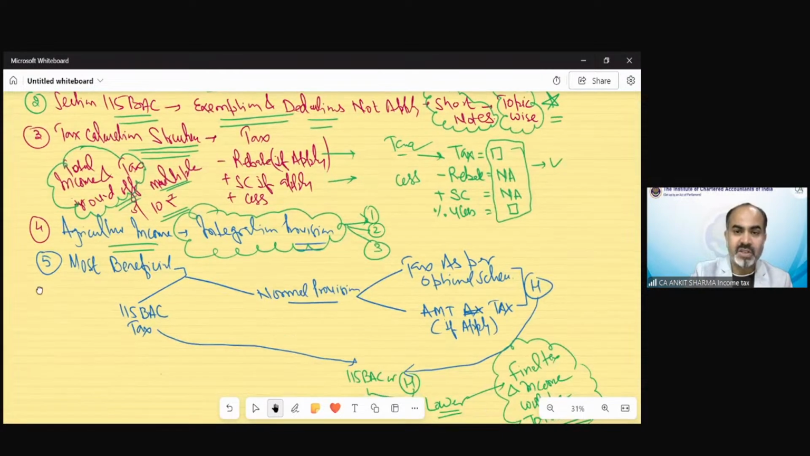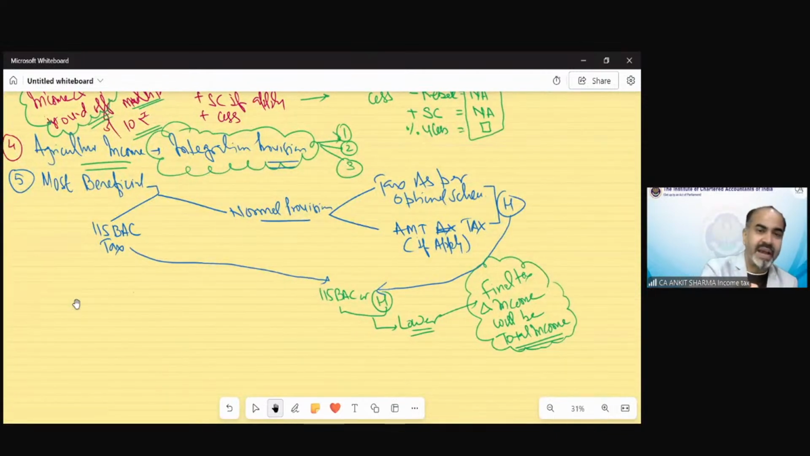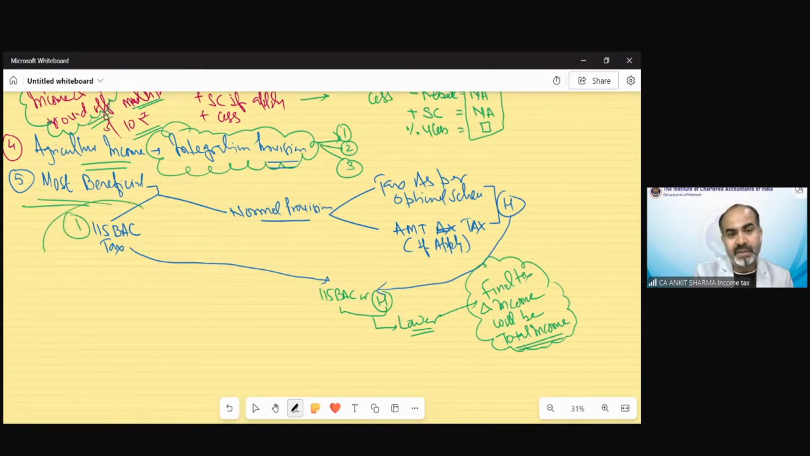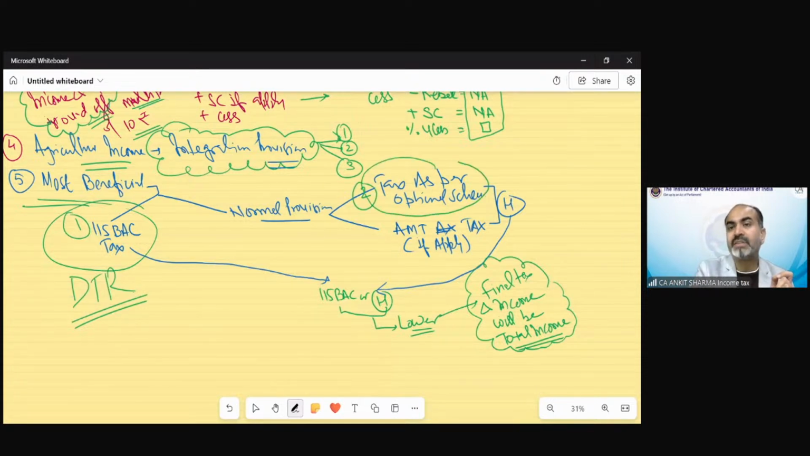Then if the question says that you have to calculate tax which should be most beneficial for an assessee, then we have to calculate tax first of all as per section 115BAC under the default tax regime, as per the provision which has been given in the question. Then we have to find out the tax liability as per the optional scheme. So if this is tax 1, then tax as per the optional tax scheme would be tax 2.